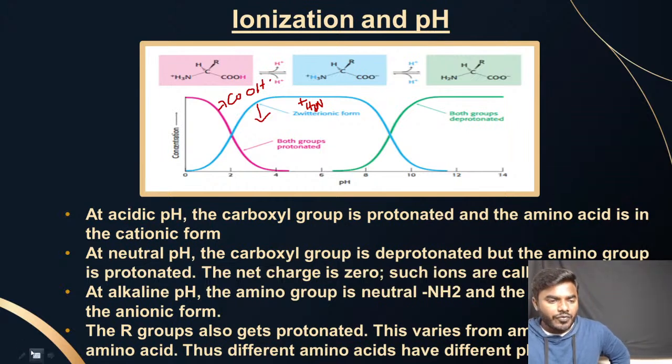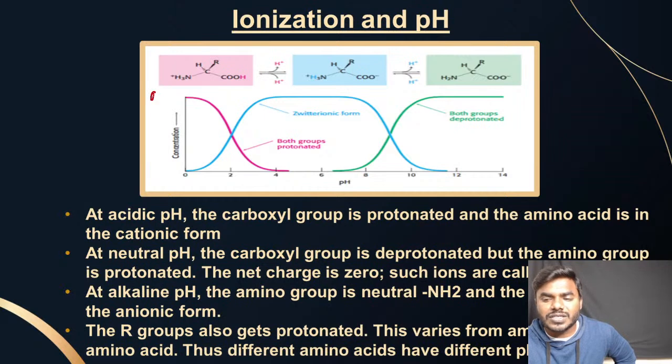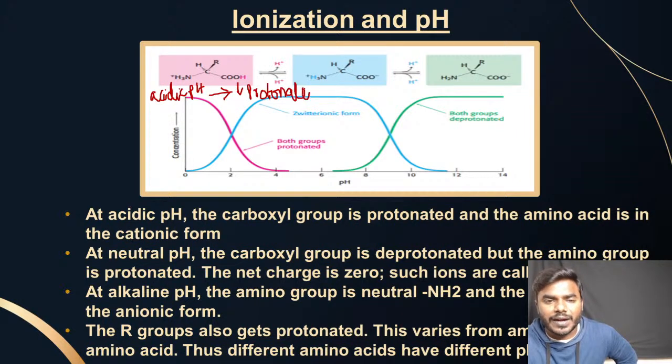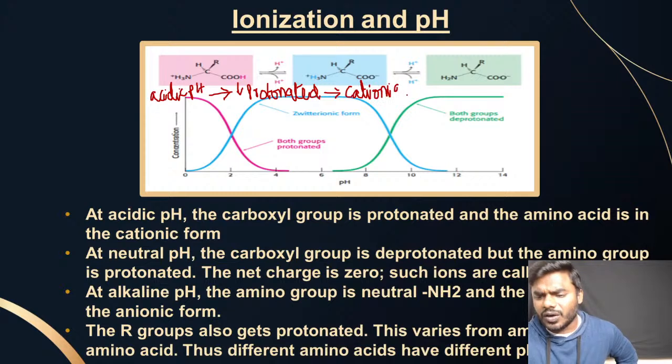Now friends, let me give you the conditions first. Please remember, I am giving a condition of acidic pH, and I am asking in which form the carboxyl group is exhibited. The carboxyl group at acidic pH is obviously protonated. Correct, friends? If it is protonated, obviously it is in the cationic form. We all know that very well.